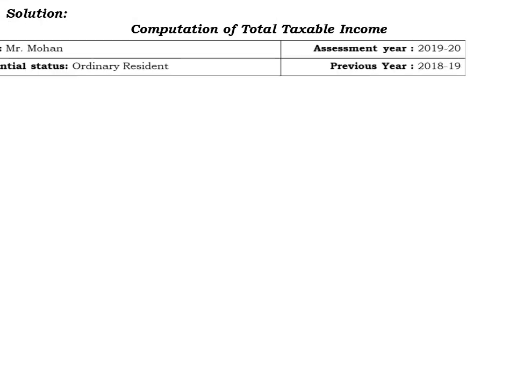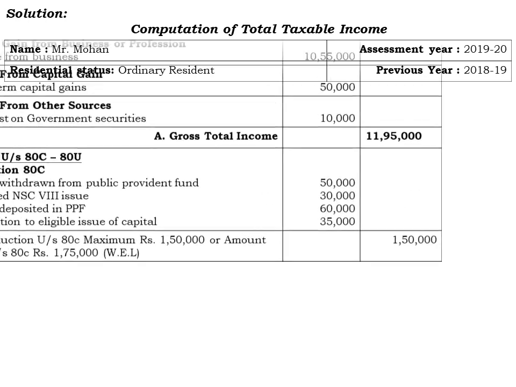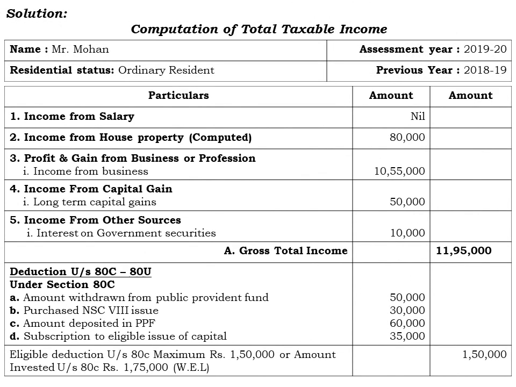Okay, so provide the basic details of the person, that is the name of the assessee is Mr. Mohan, his residential status is ordinary resident, and we are calculating the tax liability for the assessment year 2019-20 for the previous year 2018-19. So here come the five major heads of income with the deductions under sections 80C to 80U.